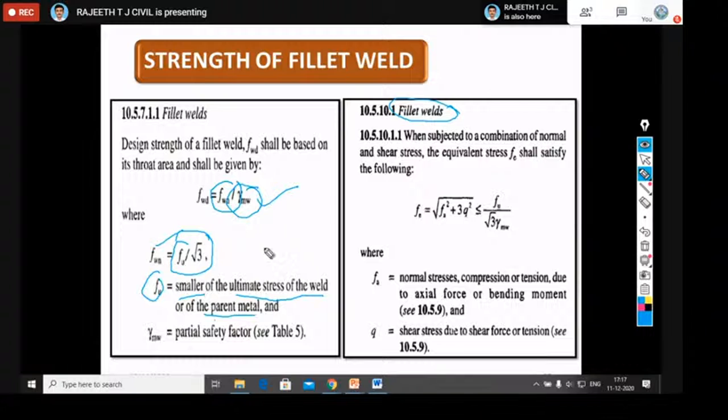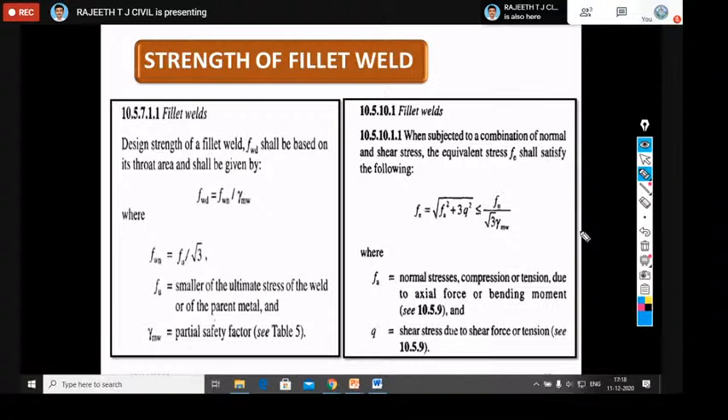If you're connecting a plate, and the plate grade is less than the weld grade, then you need to choose the smaller of those two values, out of parent metal and weld metal. So that is your Fu. Root 3 is a constant. Gamma MW we should choose from Table 5. Then if you apply this, we're going to get the design strength of the fillet weld, based on its throat thickness area.